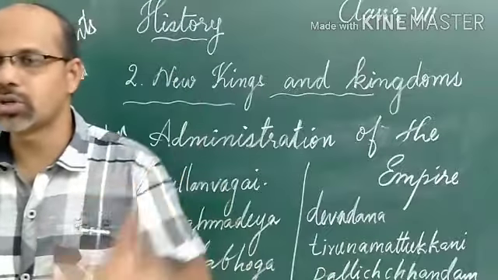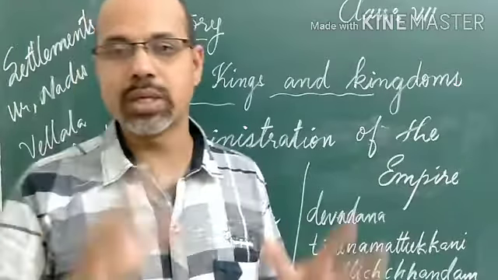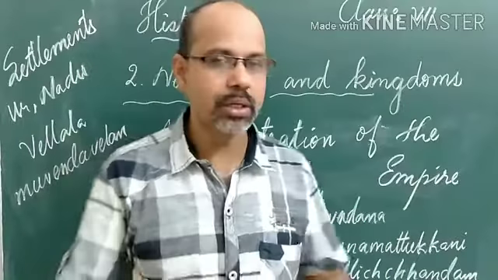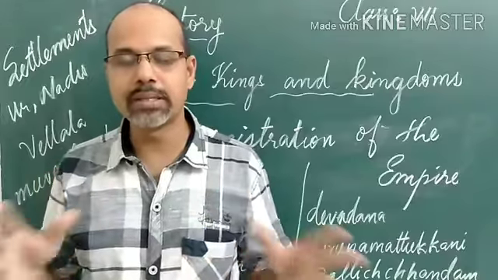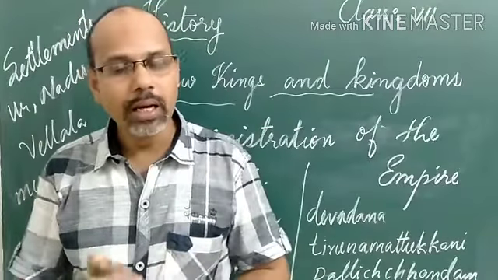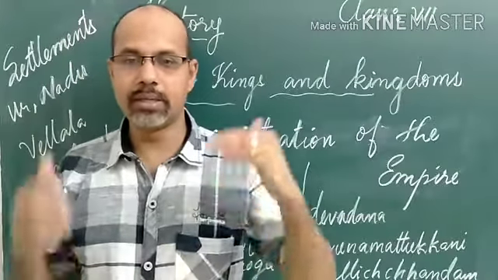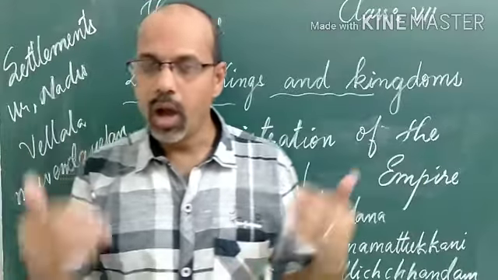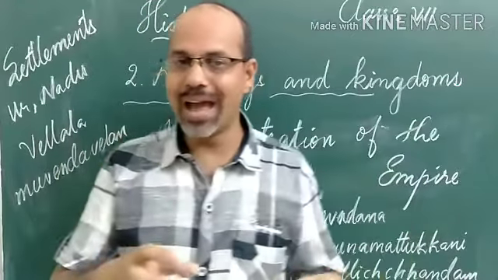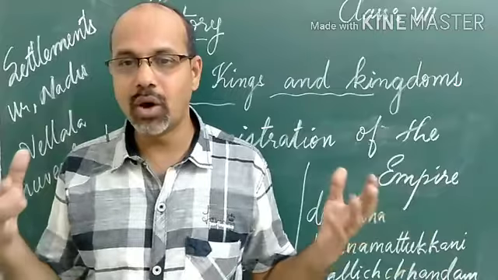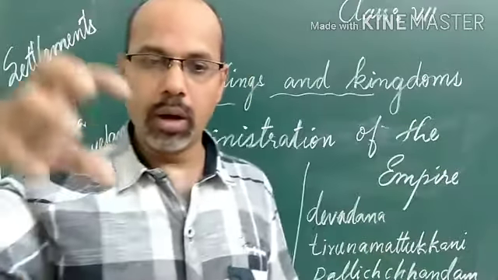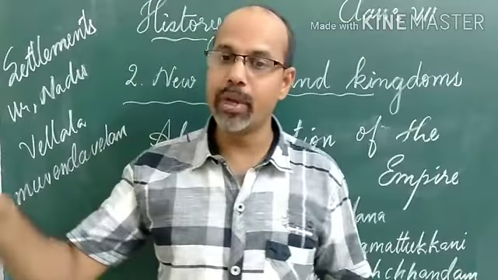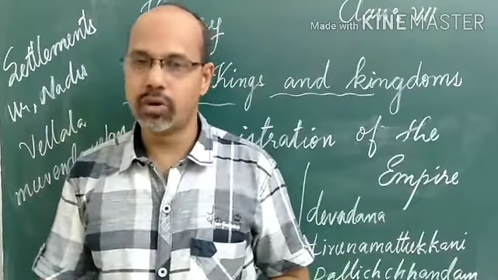Devadhana, which was also known as Tirunamattukkani, was the land gifted to the temples. All the revenue and property from this land can be taken by the temple for its maintenance. This land did not have to pay taxes to the government. All resources from this land can be used for the maintenance of temples.